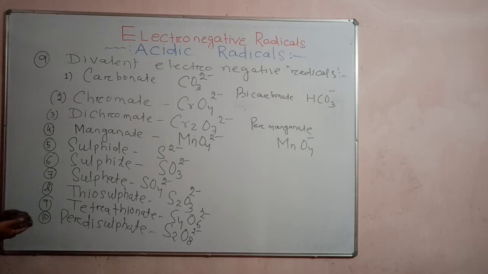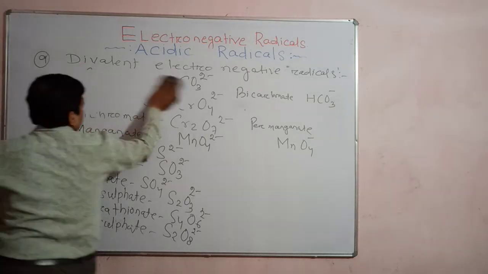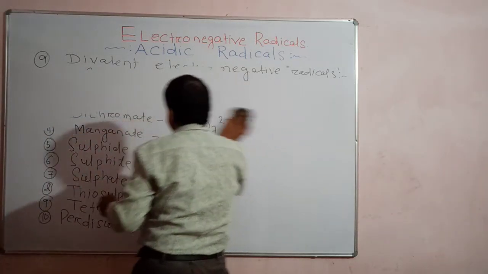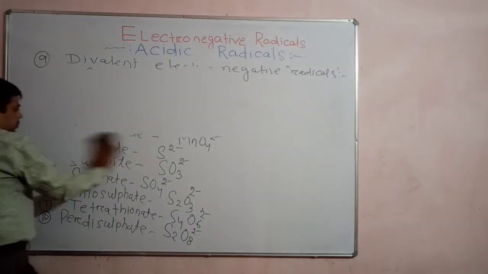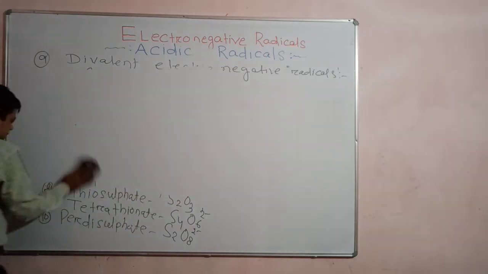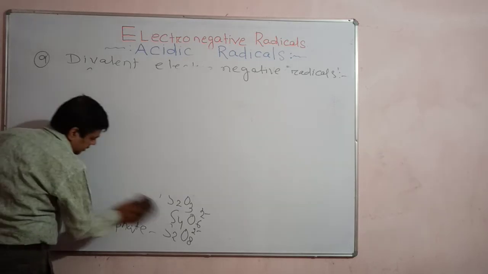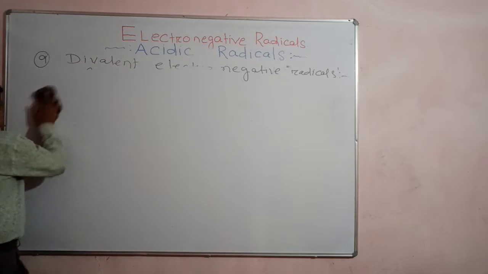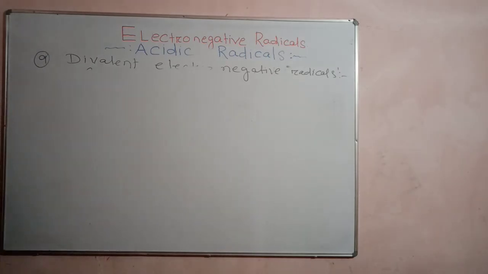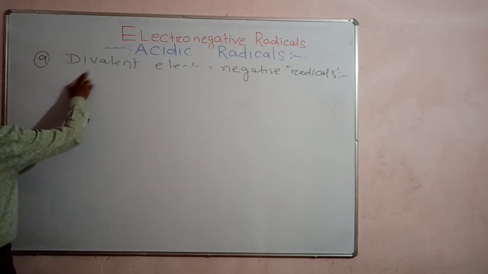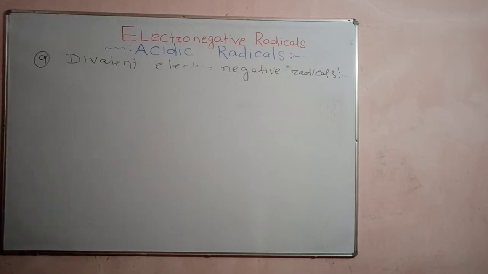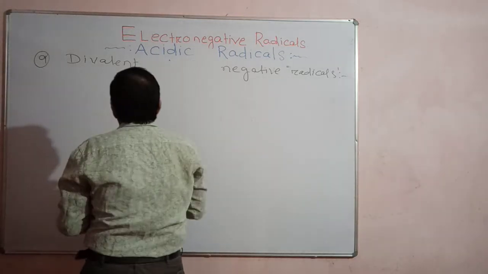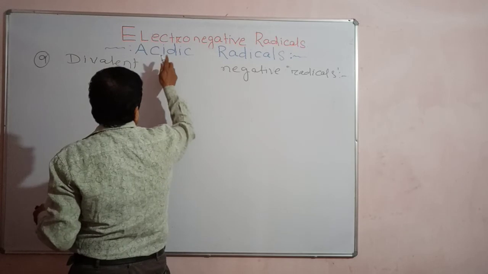So I hope you will remember this one. You will practice this one. Try to remember the radicals and their formula. Then you are able to make the molecular formula. You can frame chemical equations and their balancing, and you can also develop the chemical reaction. Chemistry is related with the language of chemistry, so this is very important when we are discussing. Okay, so these radicals are divalent electronegative radicals.